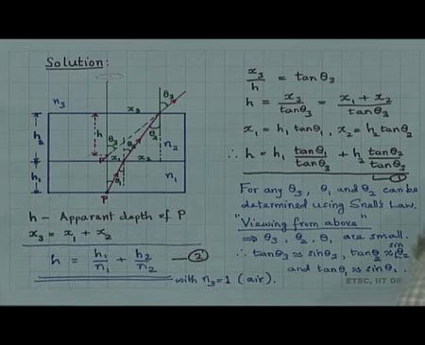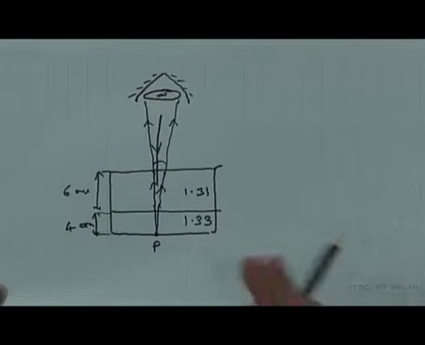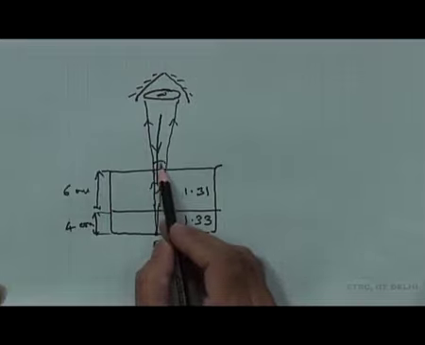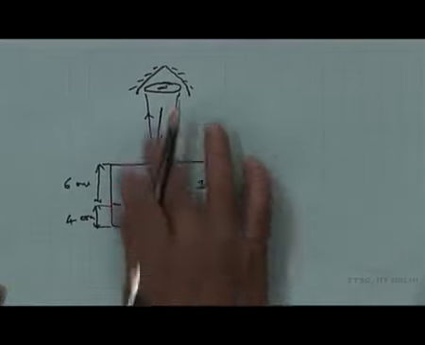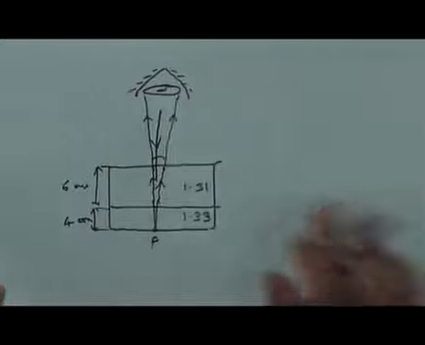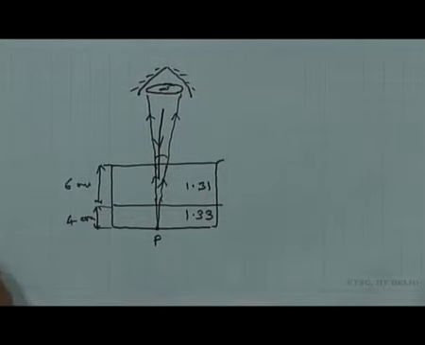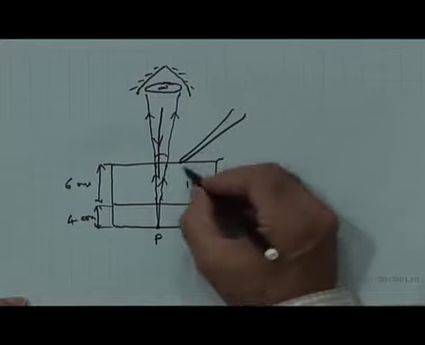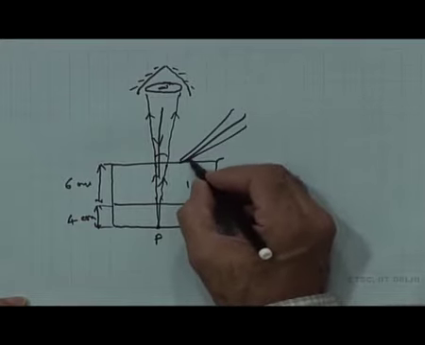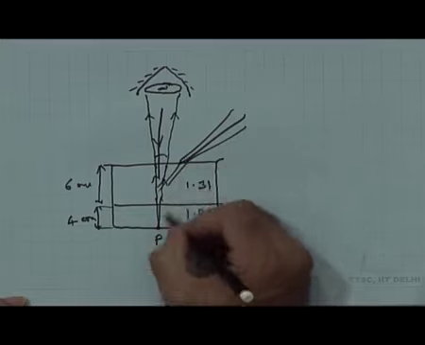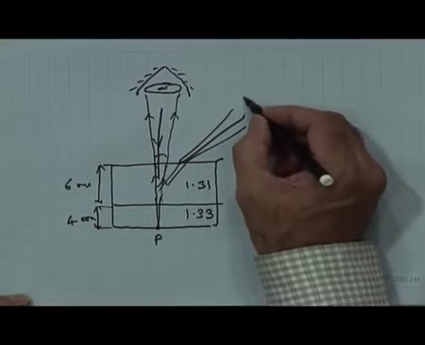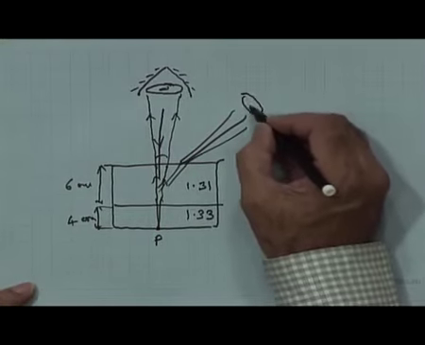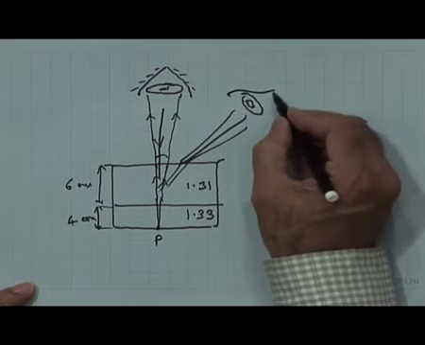In the last diagram that I had made, I showed that in practice this angle is very small when you are viewing from the top, but it is not necessary that I should be viewing from the top, I could be viewing from an angle. Even then a small cone of rays would pass through this. So, I may be watching from here. My eye could be here.